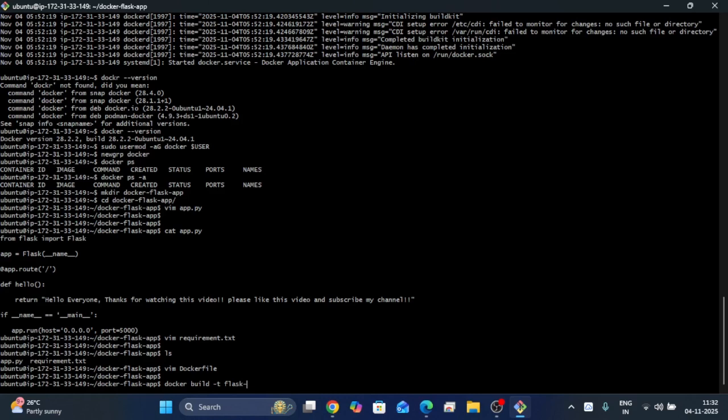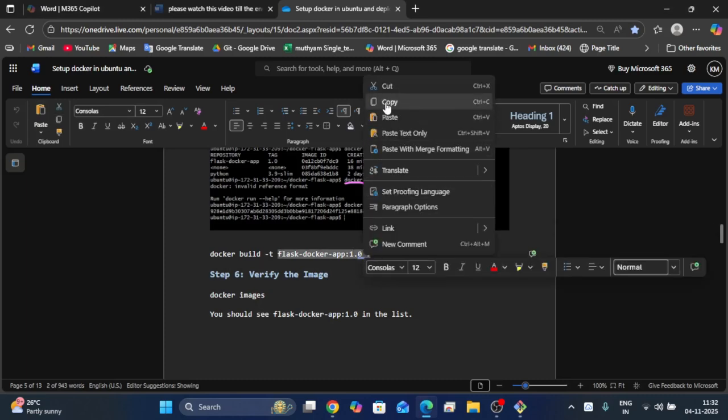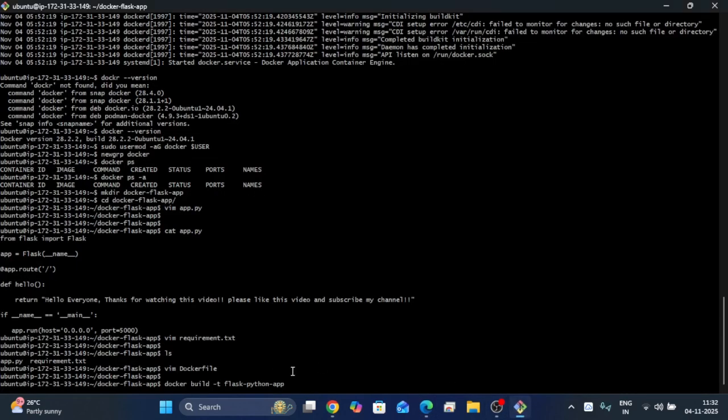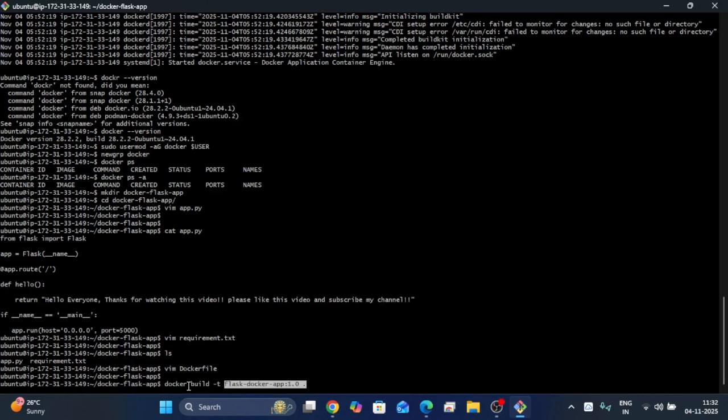Flask Python -app, right? This is okay. Docker build -t flask-docker-app:1.0.